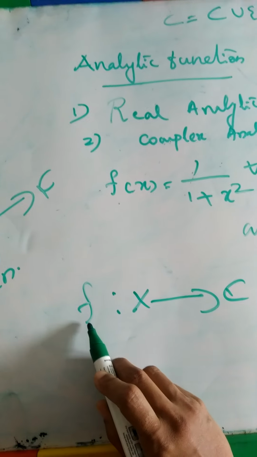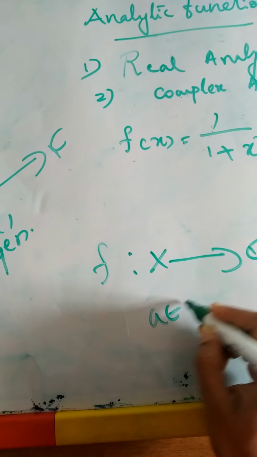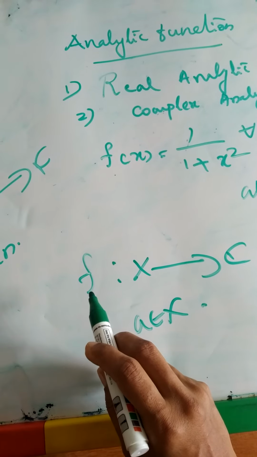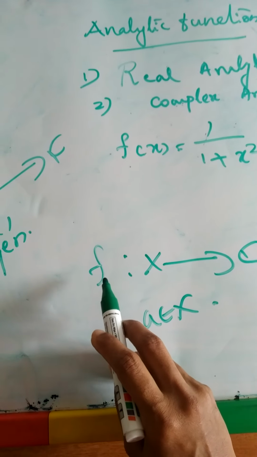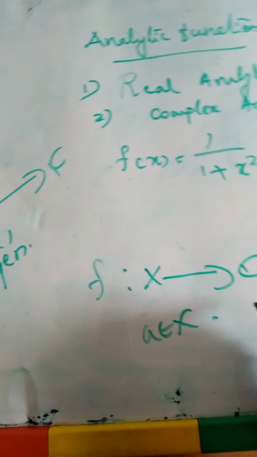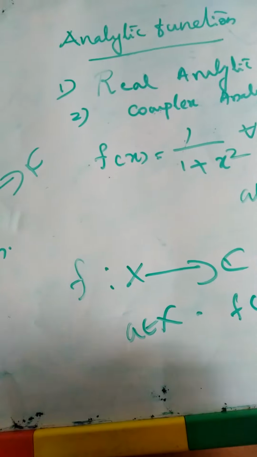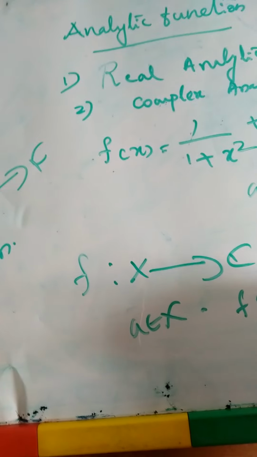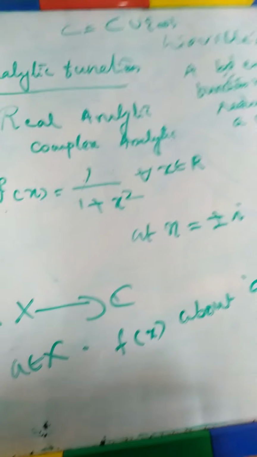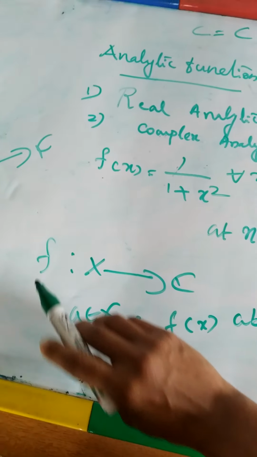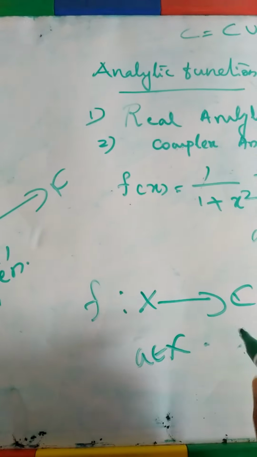Suppose you take the point a belongs to X. If the power series expansion of f(x) about the point a converges to f(x).